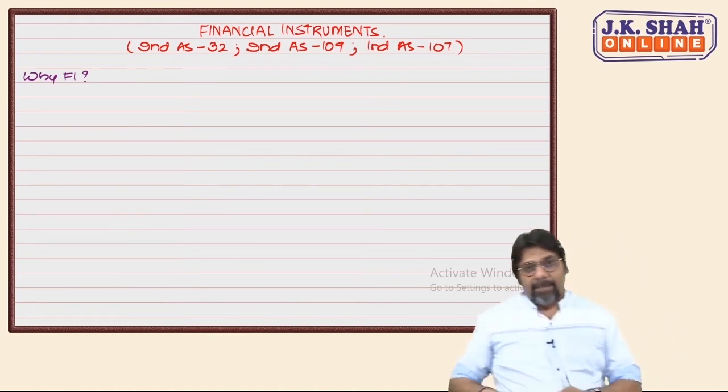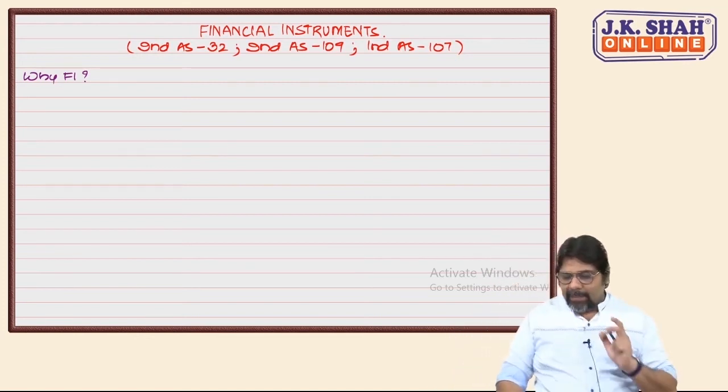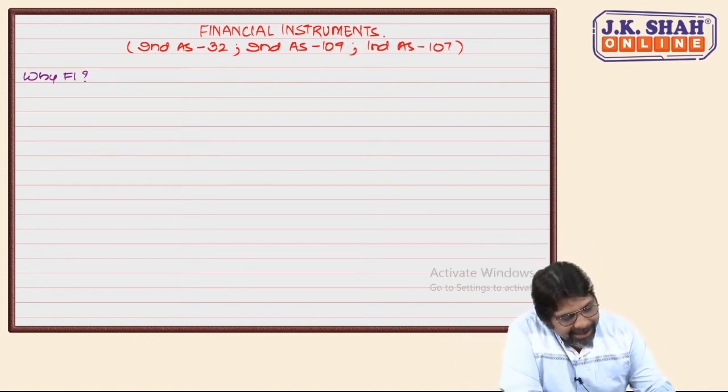So, why did financial instruments start? Look at this balance sheet. You will understand.